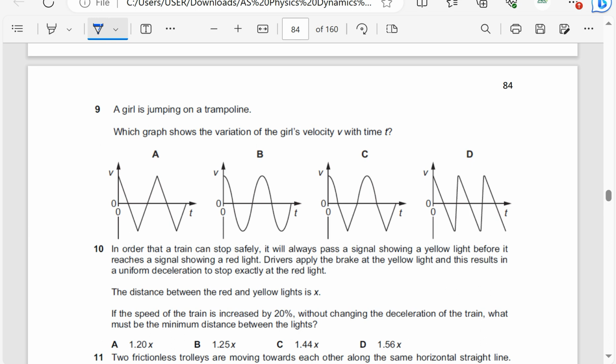Let us assume the acceleration due to gravity is constant, with no air resistance. So how do we show that g is constant? First of all, remember for a velocity time graph, acceleration is equal to the gradient.